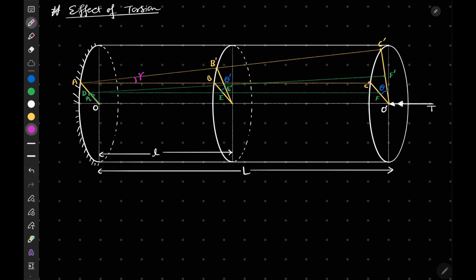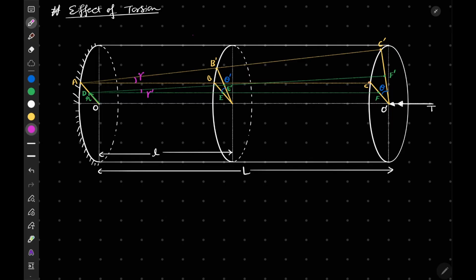Now if we talk about a certain radius r, there is also an angle that is created here, and this angle is called gamma dash. Of course, gamma and gamma dash are constant throughout the length.